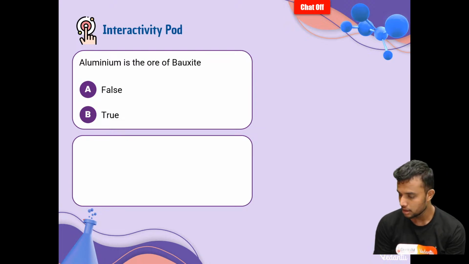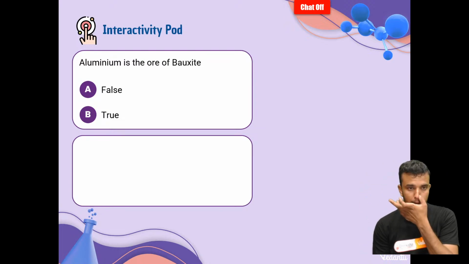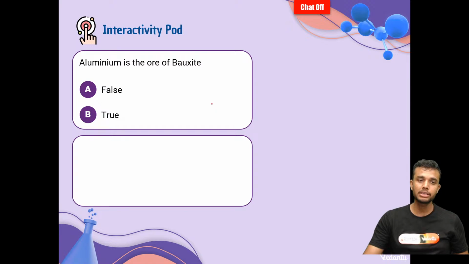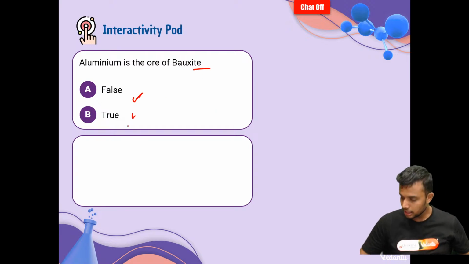Right, my dear students? Here is one simple question. Aluminium is the ore of bauxite. True or false? Let us know in the chat section, everybody.